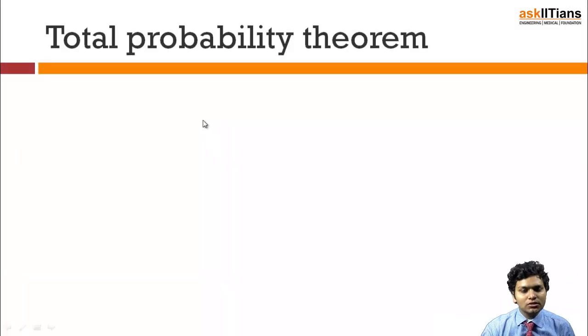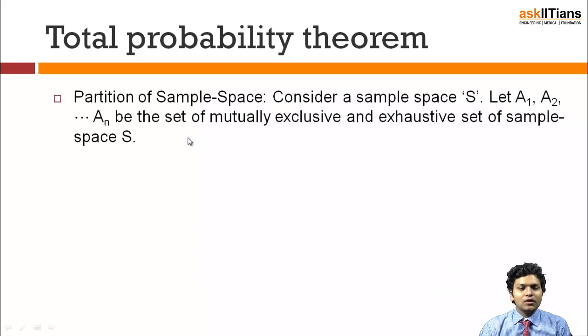Next in the order is the total probability theorem. Let's understand what this is. First of all, let's understand the basic nuances and crux of the total probability theorem, and then we'll go to the mathematical formulation and do an example based on the formulation of the total probability theorem.